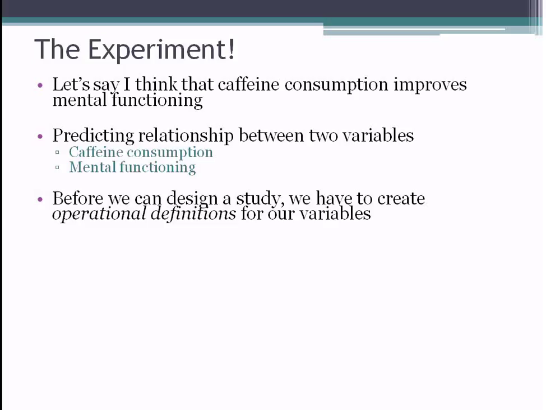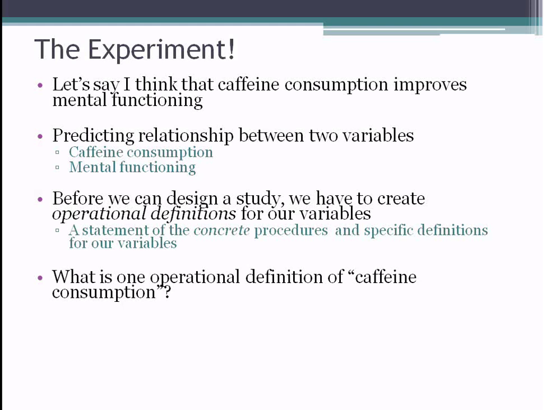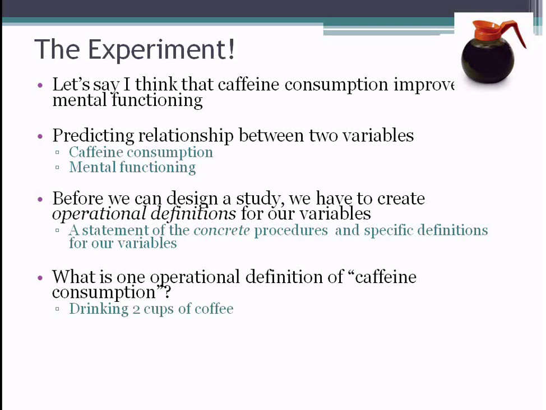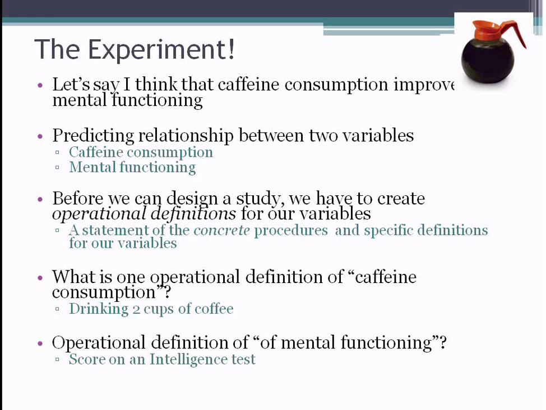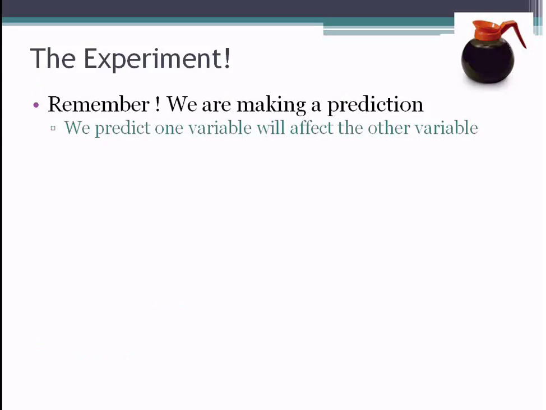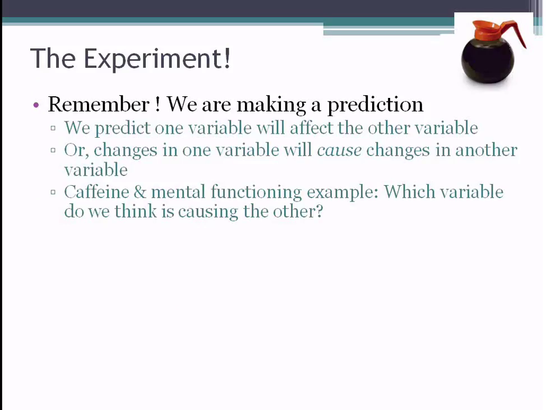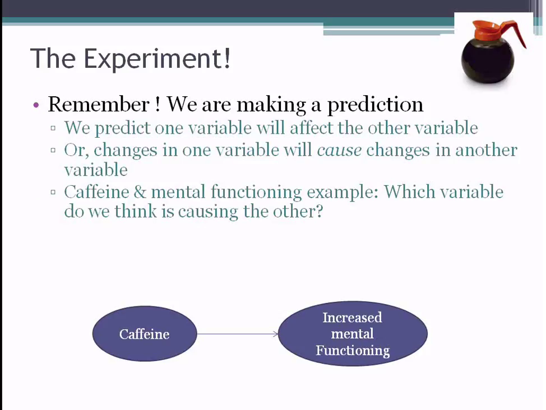Now, if I were doing this study for my project, I'd want to talk about operational definitions. Caffeine consumption is kind of arbitrary. Mental functioning, it's kind of abstract. So we'll say that drinking 2 cups of coffee might be our definition for caffeine consumption, and we'll use an intelligence test as mental functioning.